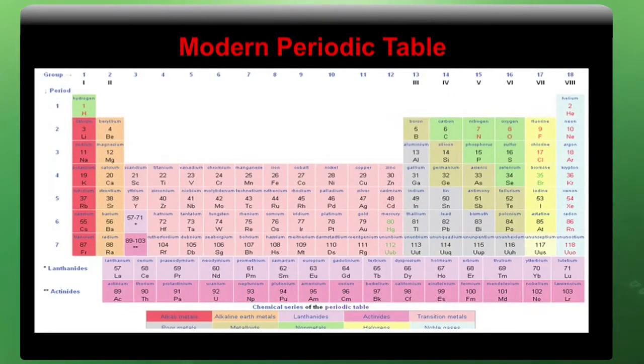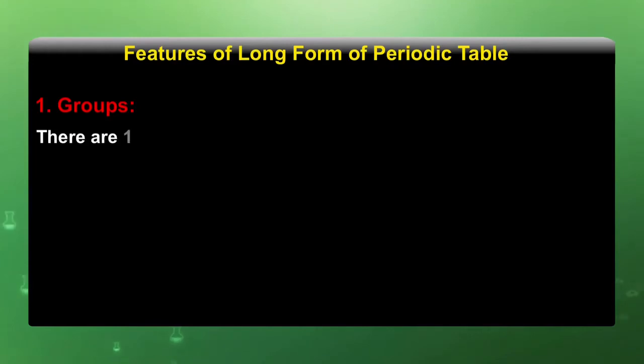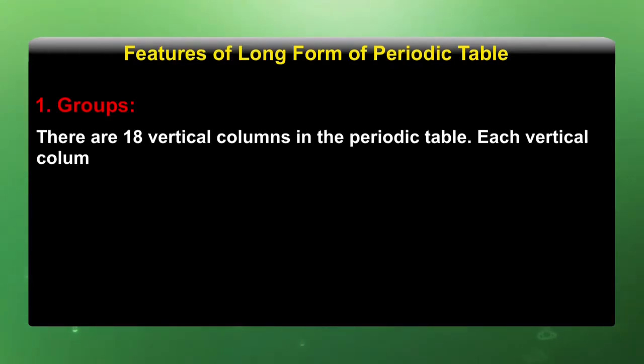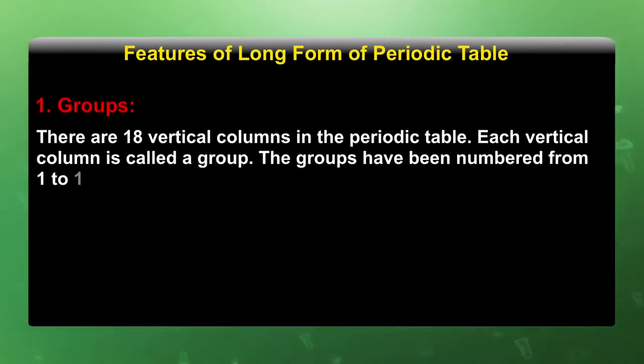This is the long form of the periodic table, which indicates all the elements and a total of 7 periods and 18 groups, that is represented here. Now, the groups: there are 18 vertical columns in the periodic table. Each vertical column is called a group. The groups have been numbered from 1 to 18 in Arabic numerals.